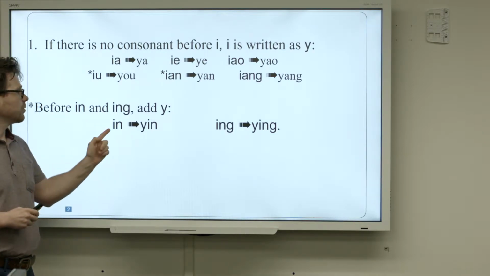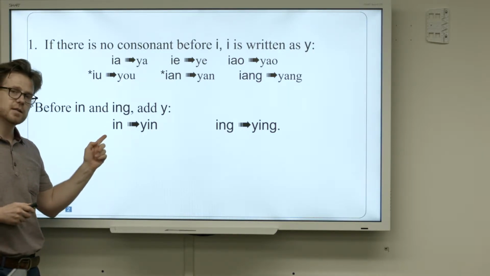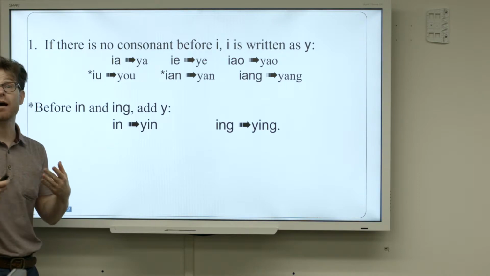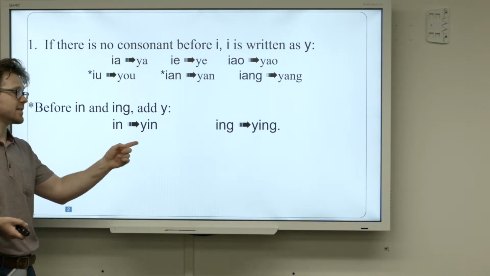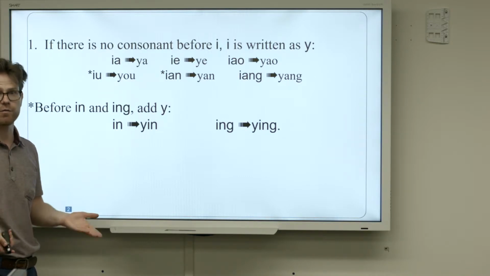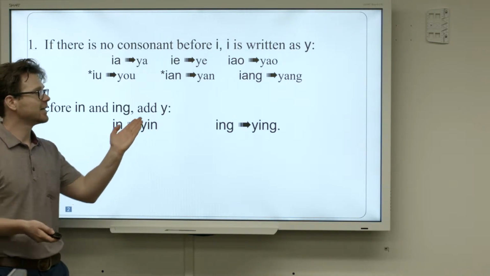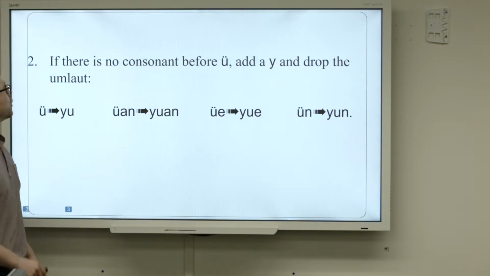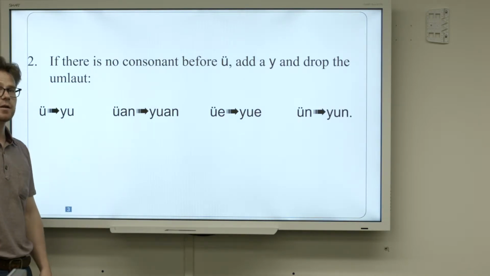And when you have the syllable I-N, in, if you were to change the I into a Y, you'd have no vowel left. So in these cases, you're going to add the Y instead of changing the I to the Y. Otherwise, you'd have no vowel. In, ing. That's rule number 1. Rule number 2 is very similar.